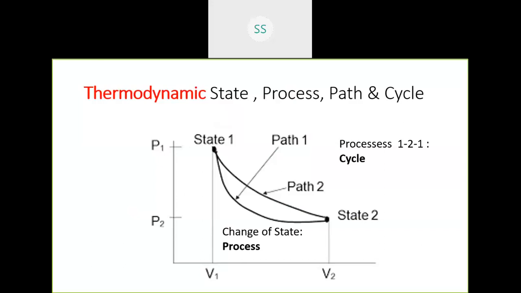And path: if you take path 1 and path 2, there are two different paths. The thermodynamic system undergoes a process from state 1 to state 2 using path 1. Again, it goes back to state 1 using path 2. It is not going through the same path 1, which means that is not possible by tracing the same path, which means it goes back to the initial state without a trace.